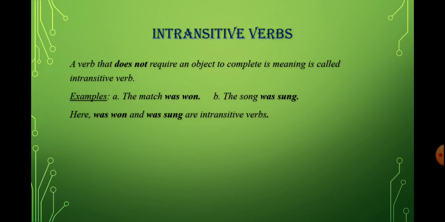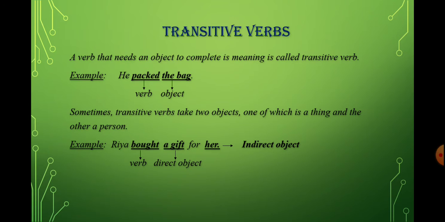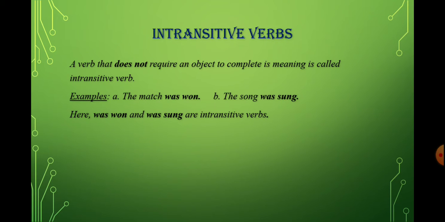Now here comes your intransitive verb. Intransitive verb is just the opposite of transitive verb. How? Because a verb that does not require an object to complete its meaning is called intransitive verb. In intransitive verb, it does not require any object. For example, the match was won. The song was sung. In both the sentences, was won and was sung are the intransitive verbs.